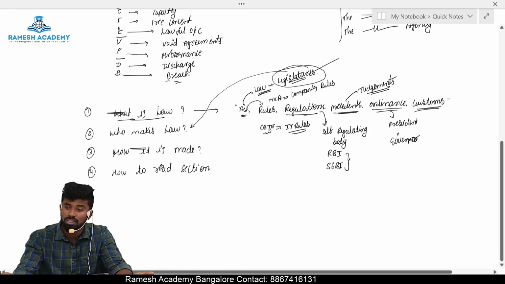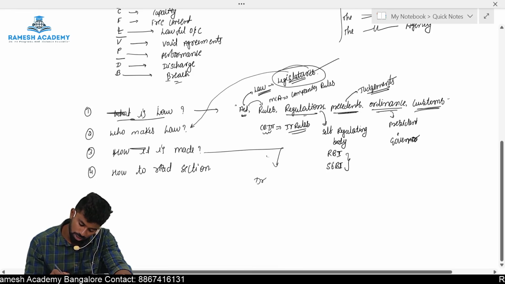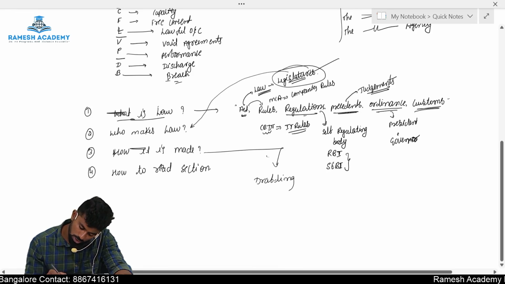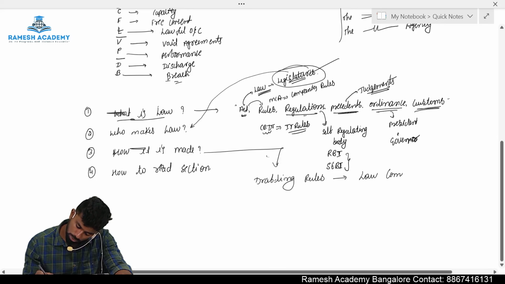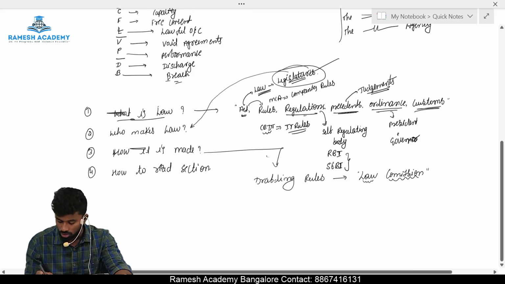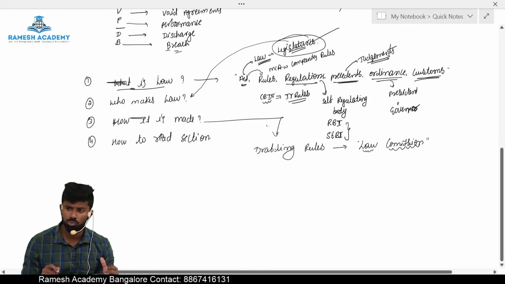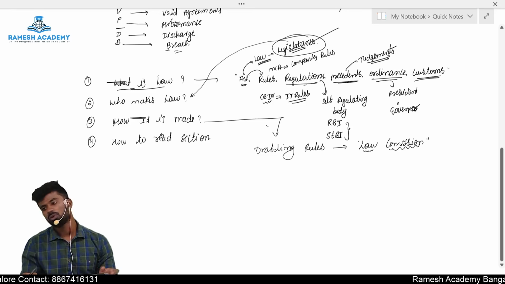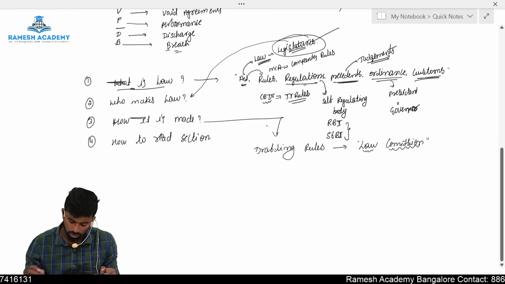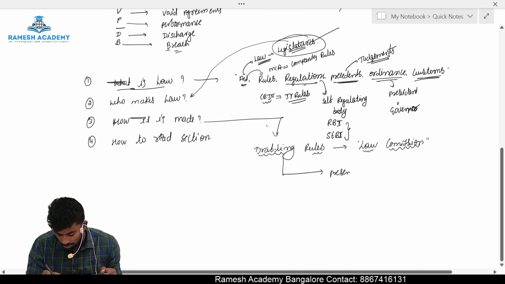So the third question: how is it made? The law making process starts with drafting of a bill, drafting of rules. We have a separate commission for this called the Law Commission of India. This Law Commission identifies the areas in which a new law has to be made or an amendment is to be carried out. Once it identifies them, it drafts the rules.